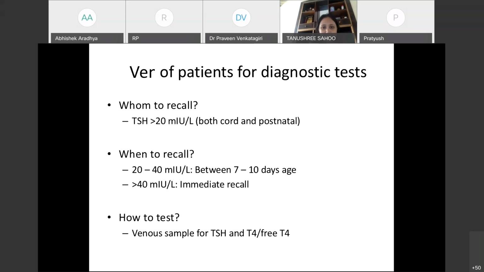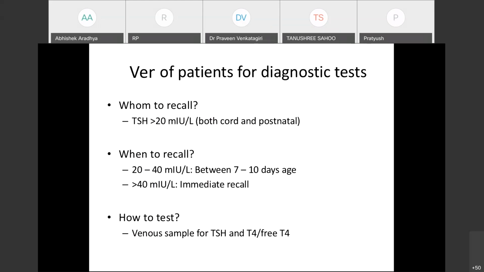Then the next question comes once we do the screen and we get the results. Which neonates do we have to call back for diagnostic testing? So this is what we define as the threshold for the congenital hypothyroidism screening. Most guidelines recommend a cutoff of 20 milli international units per liter for both cord and postnatal. So if it is between 20 to 40, that is mild elevation, we can call them between 7 to 10 days of age. But if it is more than that, it may indicate underlying severe hypothyroidism. There should be immediate recall.